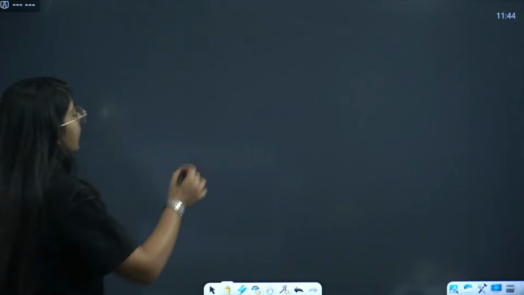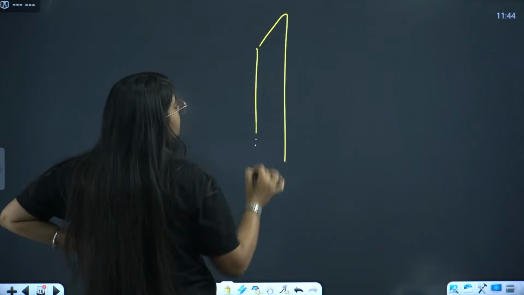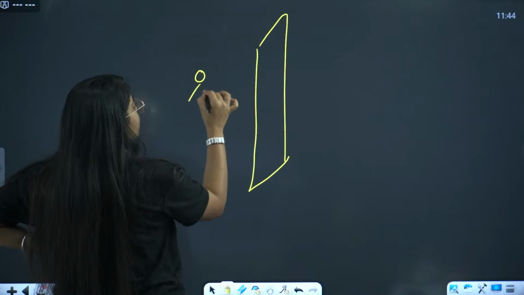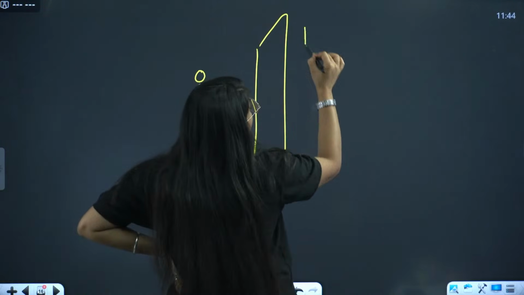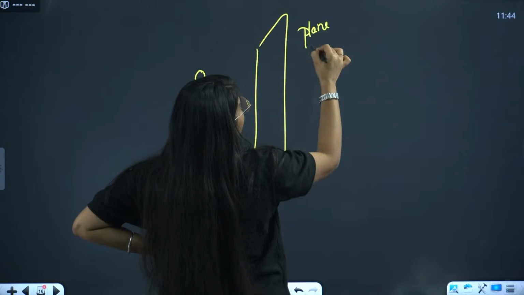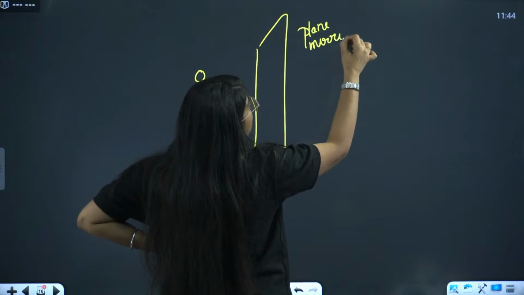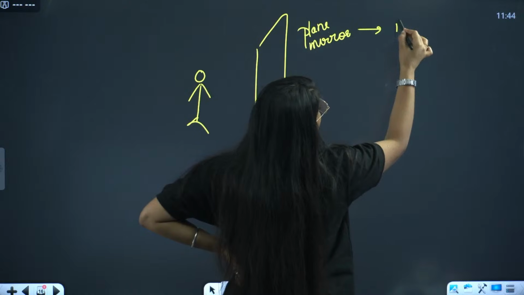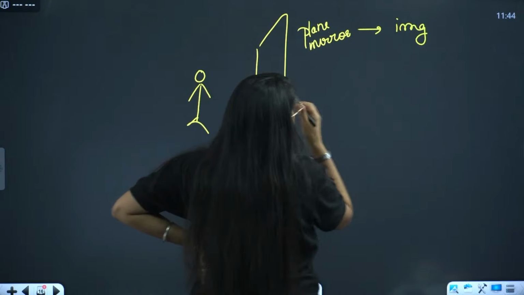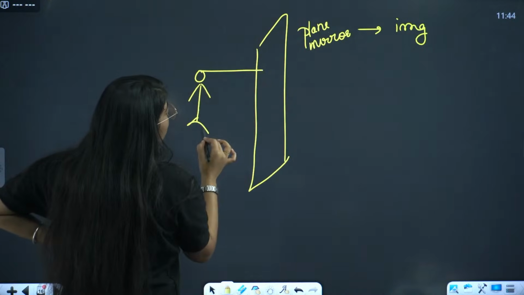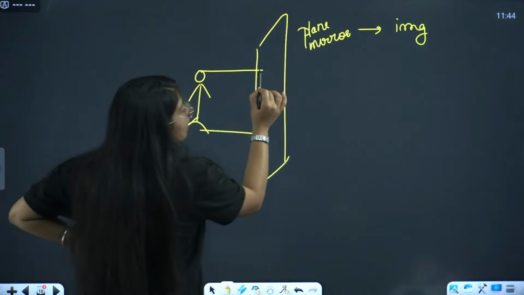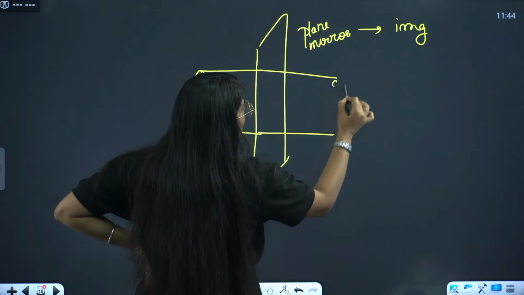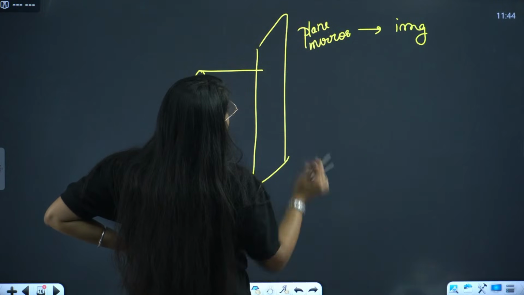See, this is my plane mirror, right? And this is a person, correct? So in plane mirror, the image formed is always, see, when the light ray goes from the object to the mirror, it goes something like this, it makes the image something like this, right?